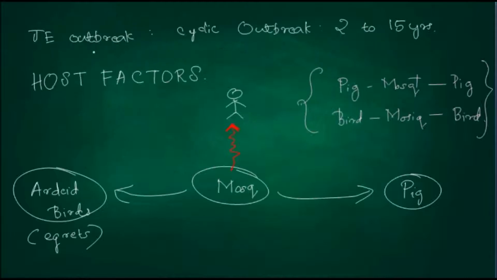Next, Japanese encephalitis outbreak is mostly cyclical. A cyclic outbreak comes between 2 to 15 years cycle. So what are the host factors? So this is a human. It can spread from the mosquito to human, mosquito to pig, or mosquito to the birds. So there is a pig mosquito pig cycle and a bird mosquito bird cycle. Human is an incidental host.